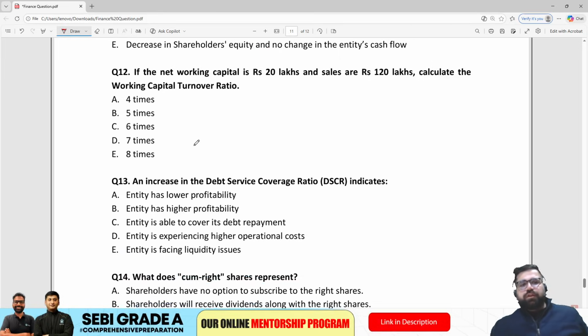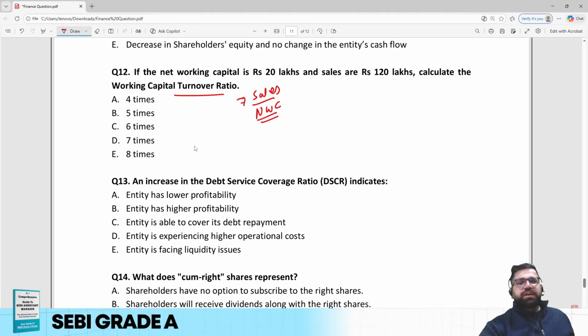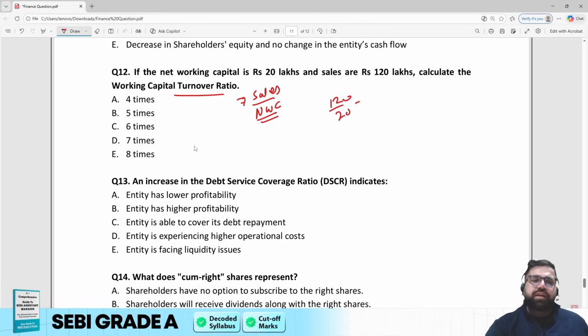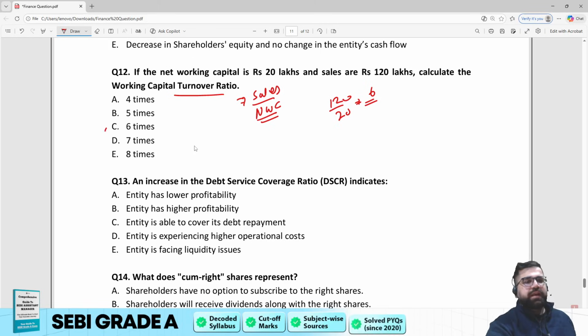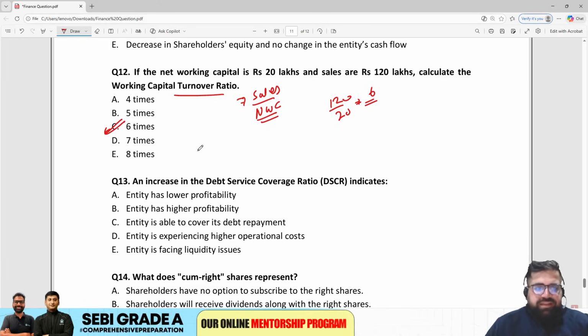Question number 12. The net working capital is 20 lakh and the sales of the company is 120 lakhs. Calculate the working capital turnover ratio. Working capital turnover ratio is given as sales divided by net working capital. So sales is 120 divided by 20. Your answer will come at 6. So my correct answer is option C, 6 times.